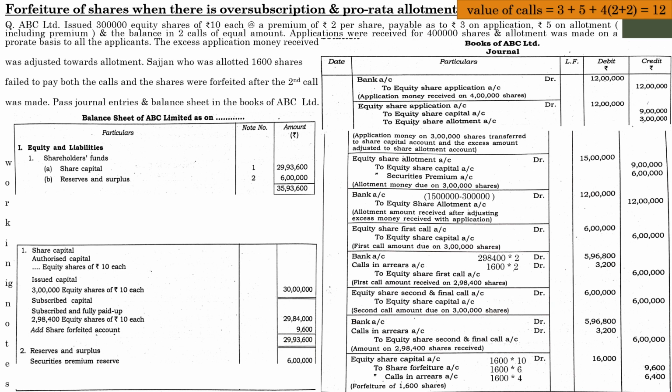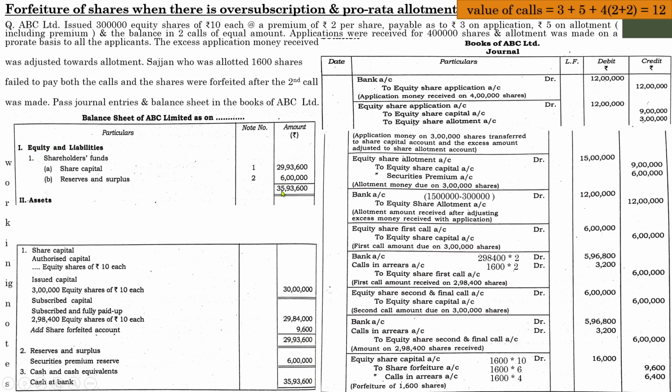Amount received from the public means that is known as cash. So whenever there is an increase in share capital, there is a silent meaning, that is, there will be an increase in the cash balance of the company. Here this much amount was collected by the company, so definitely there will be a cash balance in the concern, that is 35,93,600. Just add all the bank amounts, you will get 35,93,600. So let us show the same in the balance sheet also.